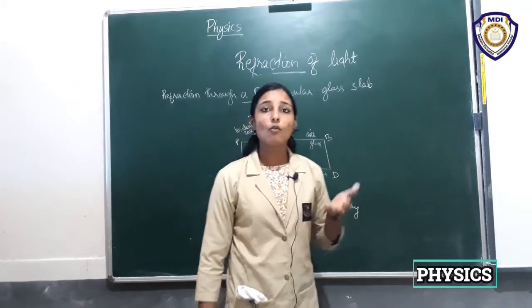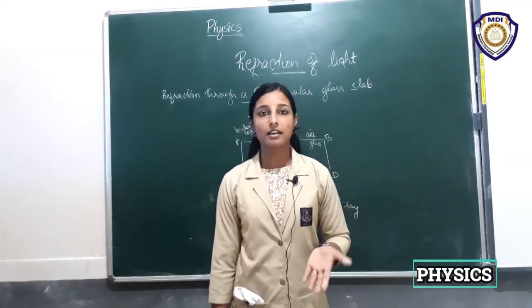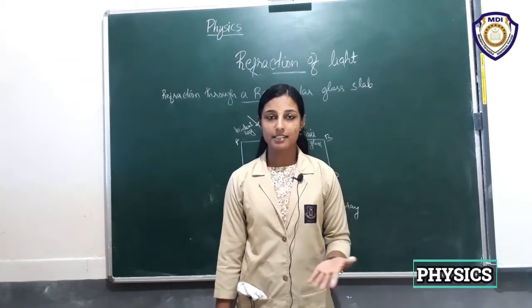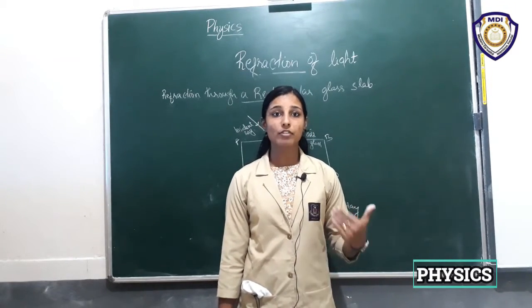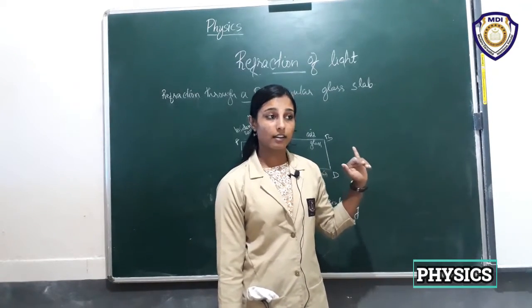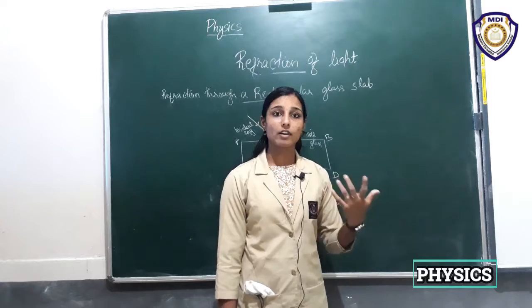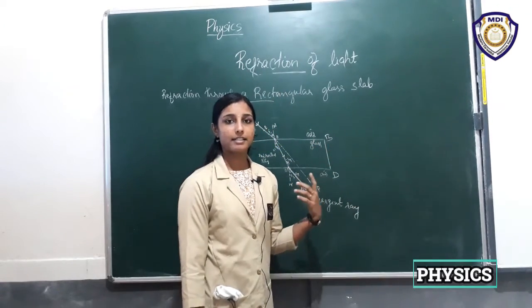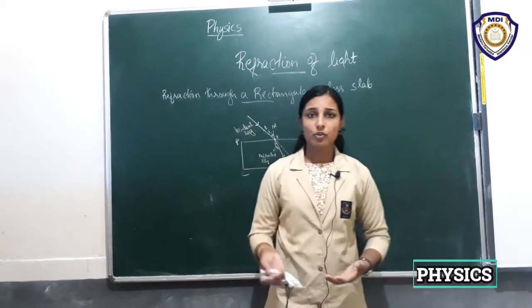We have to know what a rarer medium or a denser medium is, what optical density is, and what refractive index is. In terms of refractive index, we can see which one is rarer and which is denser.